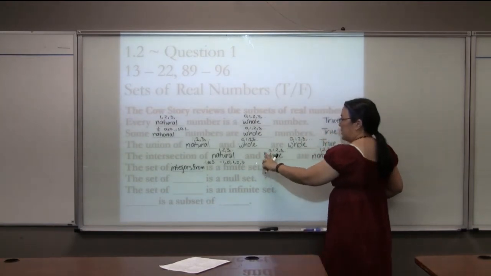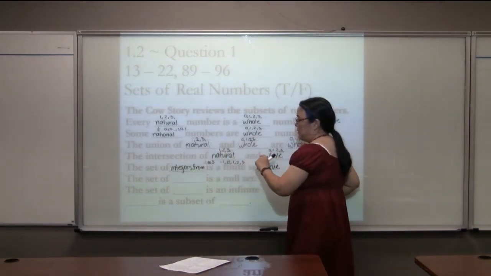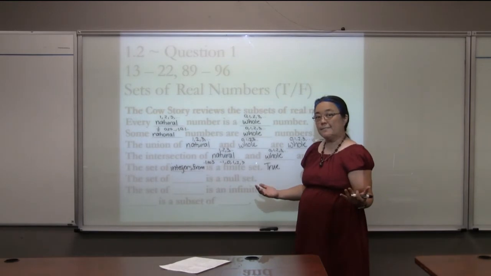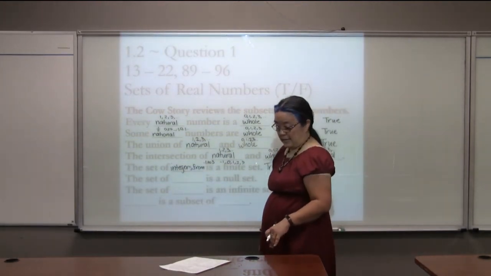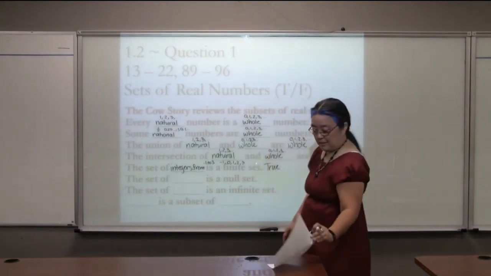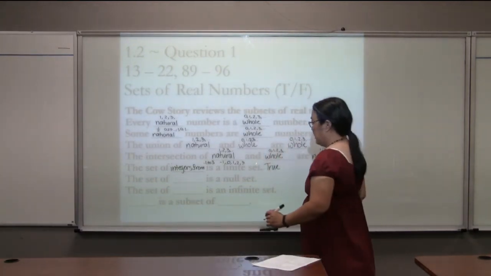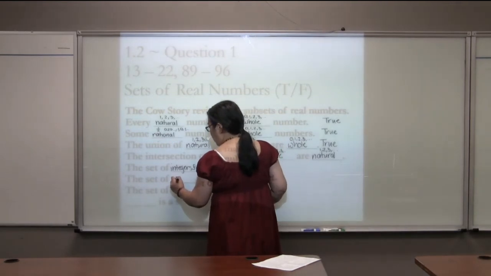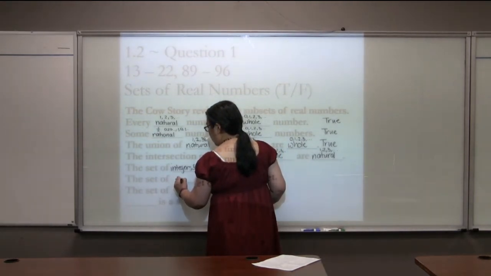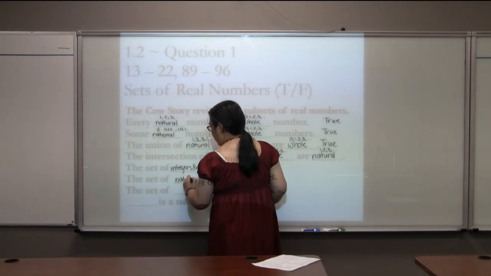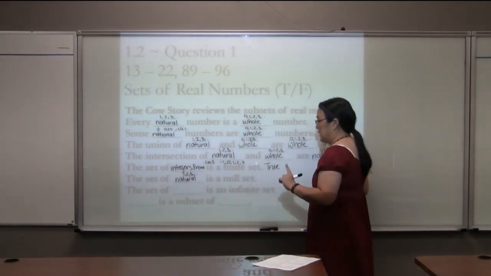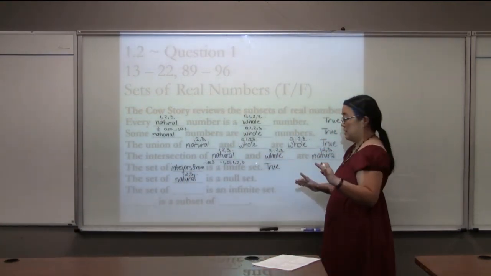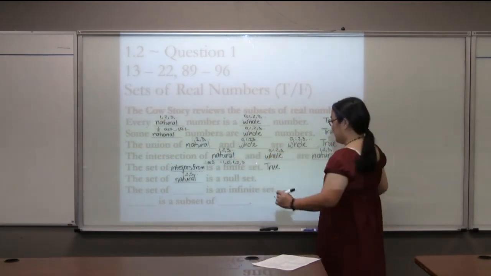Interesting thing. Something like the natural set goes on forever. So therefore, it's an infinite set, which cannot be counted. We're going to get to that here. The set of natural numbers, like 1, 2, 3, is a null set. A null set meaning that there's nothing in it. Obviously, there are things in it. That is false.